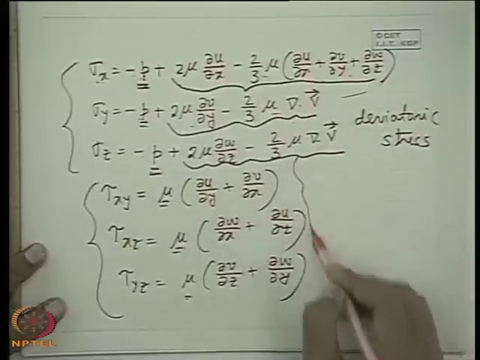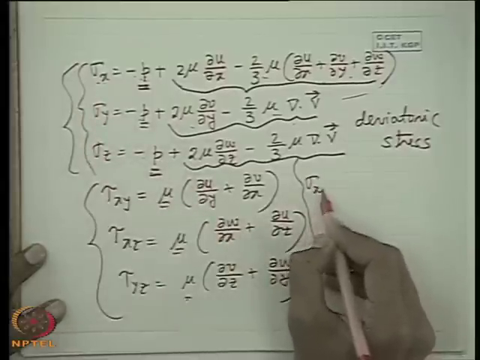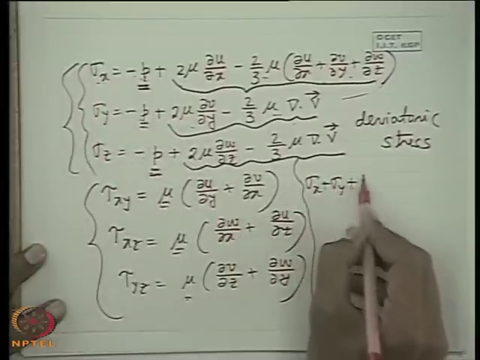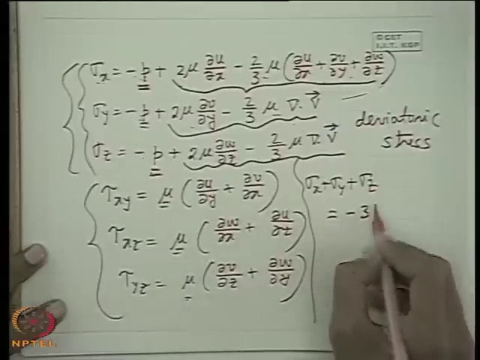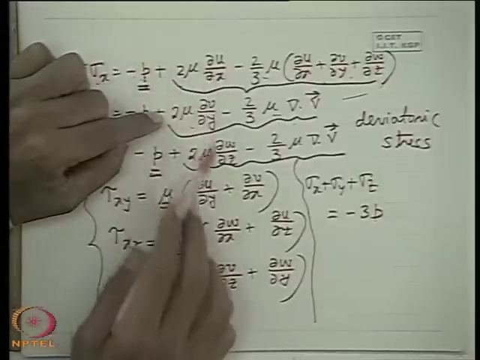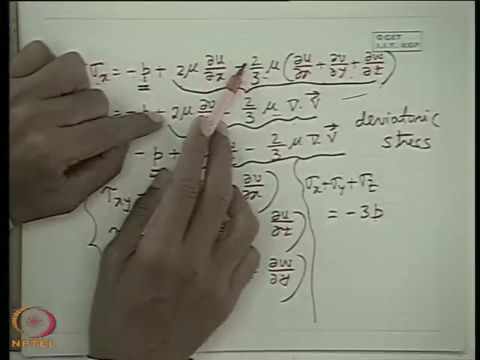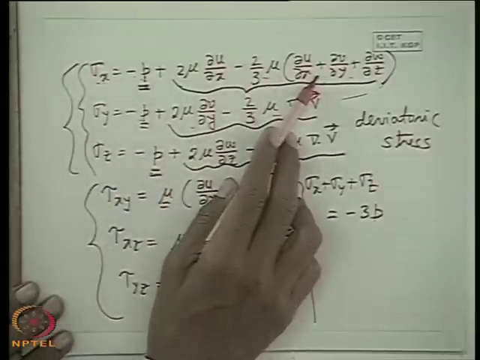Now if we add the first three equations, you will see that even if the flow is not incompressible, this becomes equal to minus 3p. Why? Because this becomes 2 mu common del u del x plus del v del y plus del w del z, minus, if you add these three, also 2 mu times the same term.